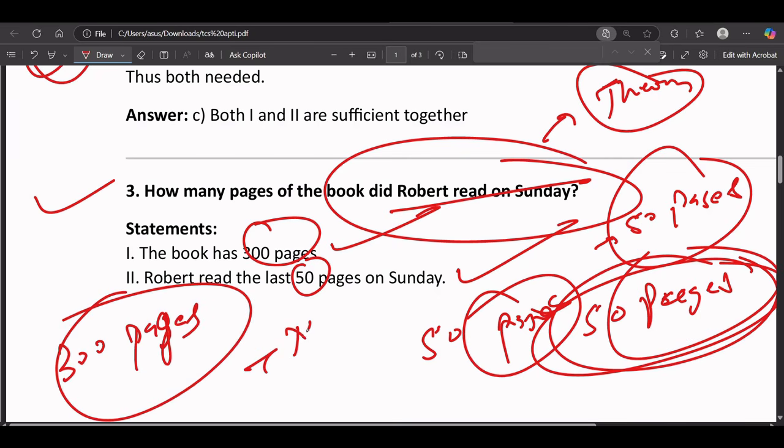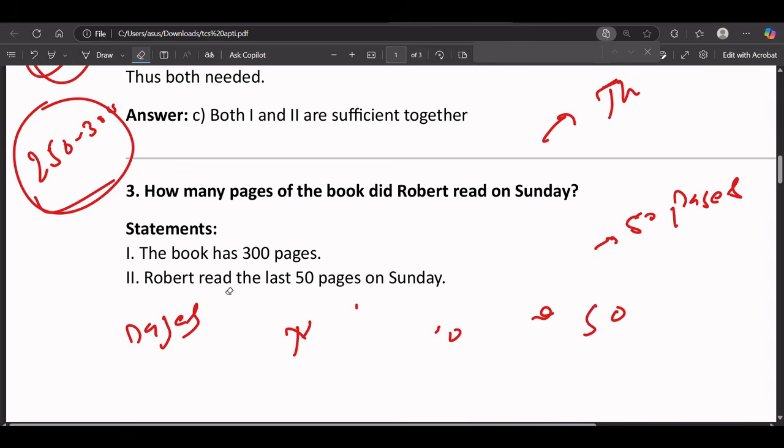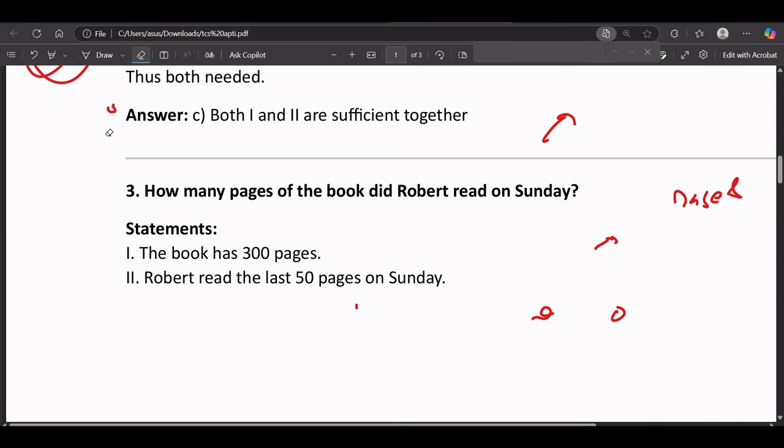Does the count matter? Some students might get confused with this, thinking that Robert read the last 50 pages, that means Robert read from page 250 to 300. But does that matter? Read the question carefully: they are only asking how many pages of the book did Robert read on Sunday.